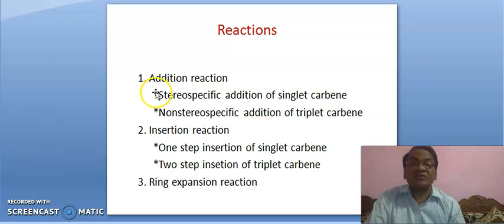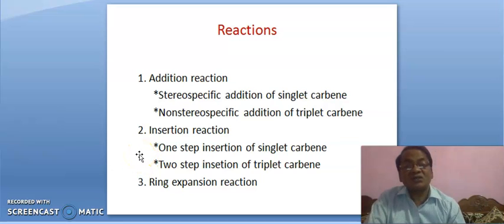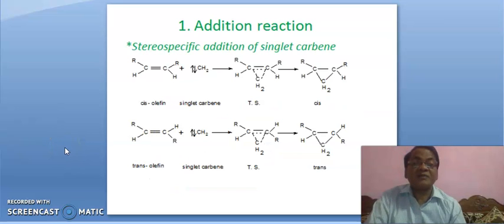In addition reaction, stereospecific addition is a one step reaction and non-stereospecific addition of triplet carbene is a two step reaction. In insertion reaction, singlet carbene will give one step insertion and triplet carbene will give two step insertion. And third one is ring expansion reaction.